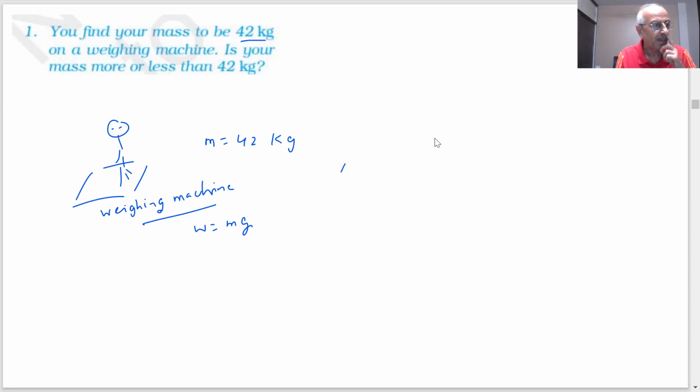When you put yourself on a weighing machine, you displace a fluid. What fluid is here? Air. The volume of air displaced will be equal to your volume, and if we know the density of the air, then we can calculate the upthrust.